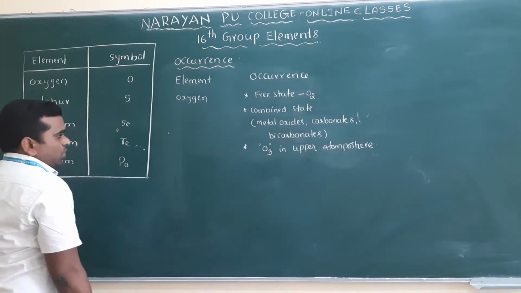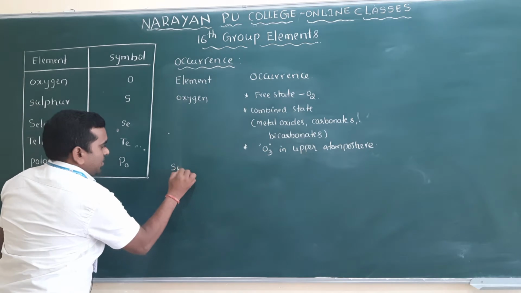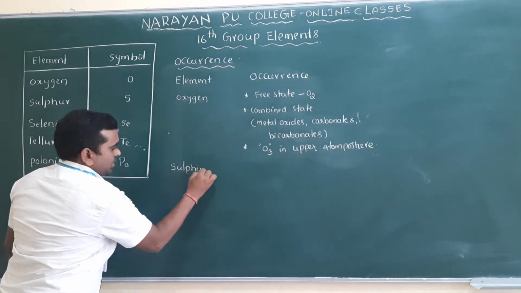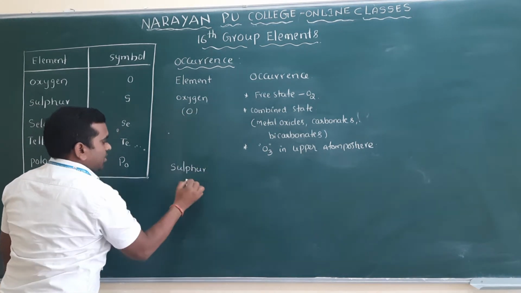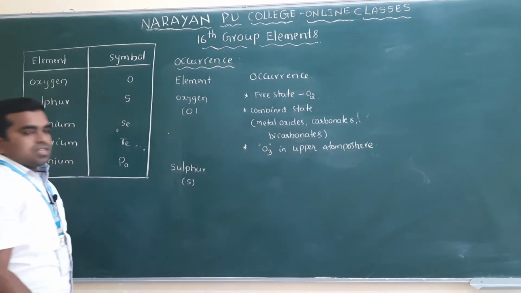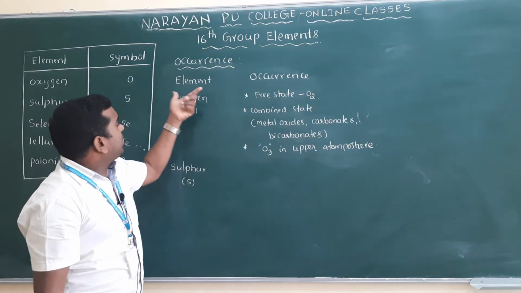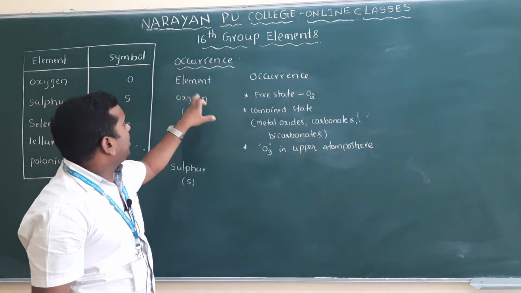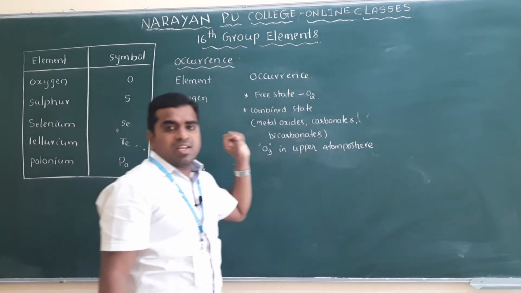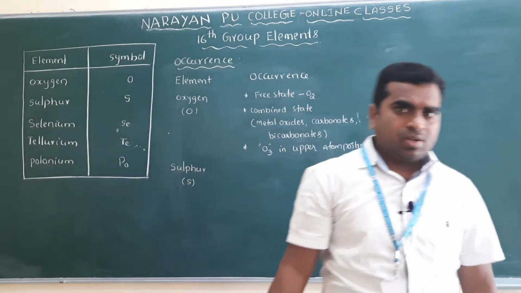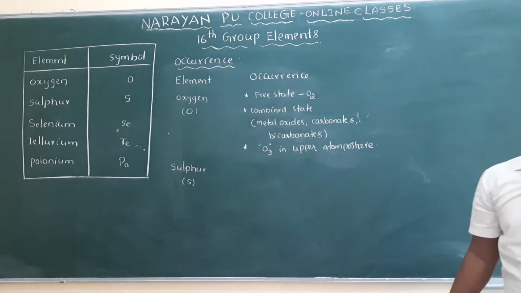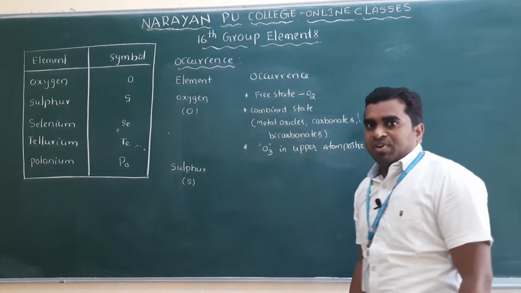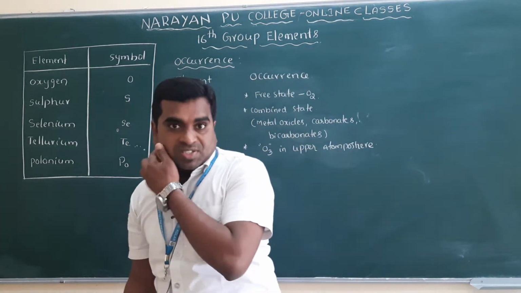And the next one is sulfur. If you take the occurrence of oxygen, it is the most abundant element in the earth's crust by weight, almost 46.6%.